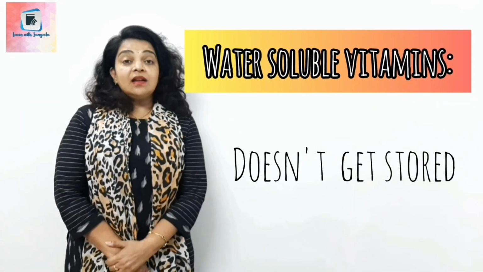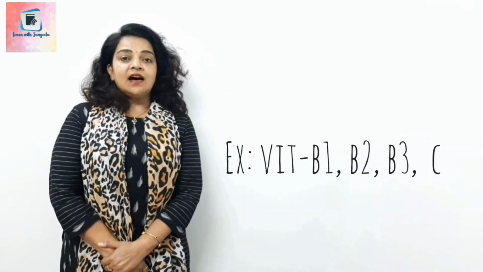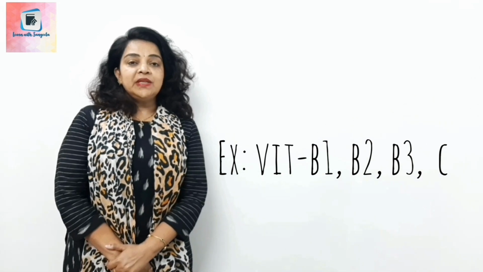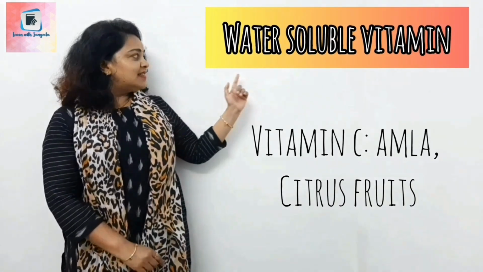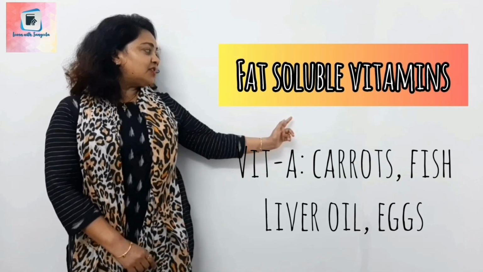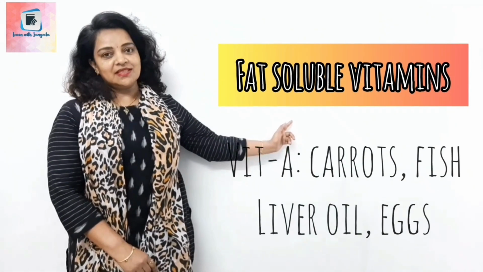Water-soluble vitamins are not stored in our body. That is why we need them regularly through our diet. These are vitamin B1, B2, B3 and vitamin C. Sources of vitamins are listed over here. You can see, children, that these are the water-soluble vitamins and here we have fat-soluble vitamins and their sources.